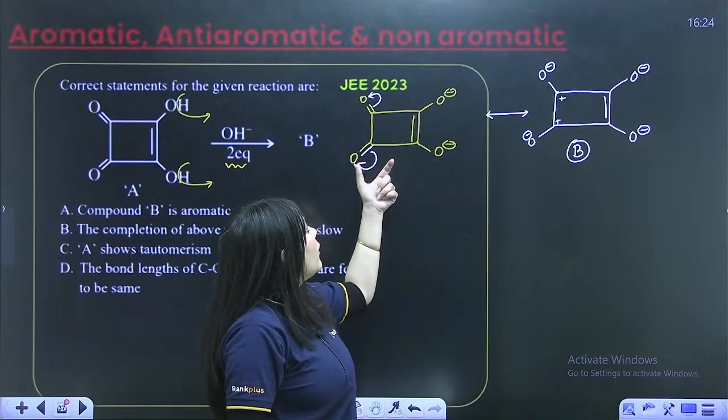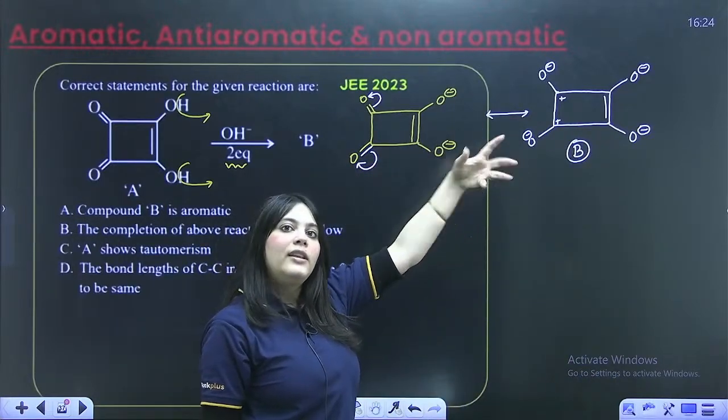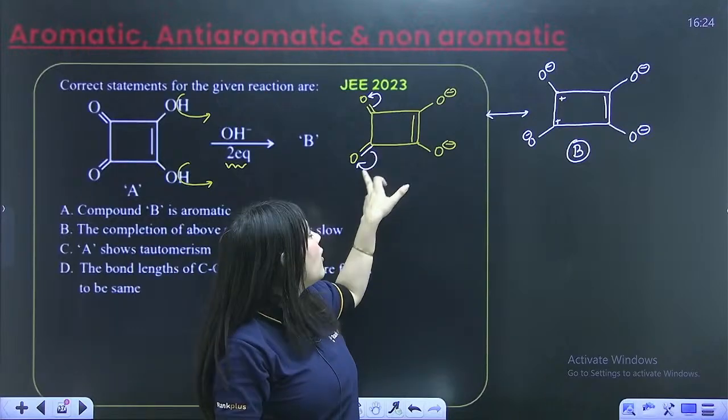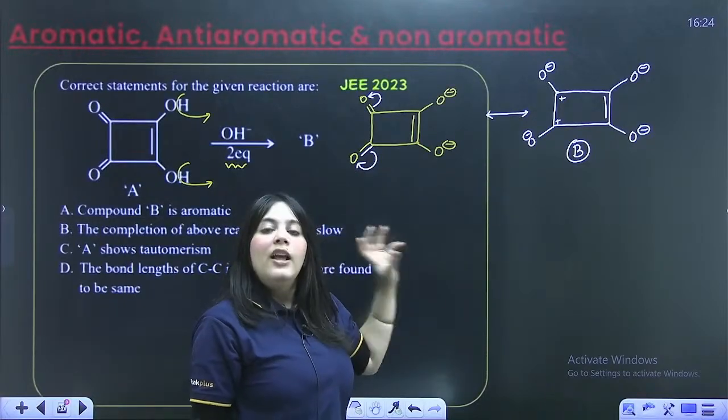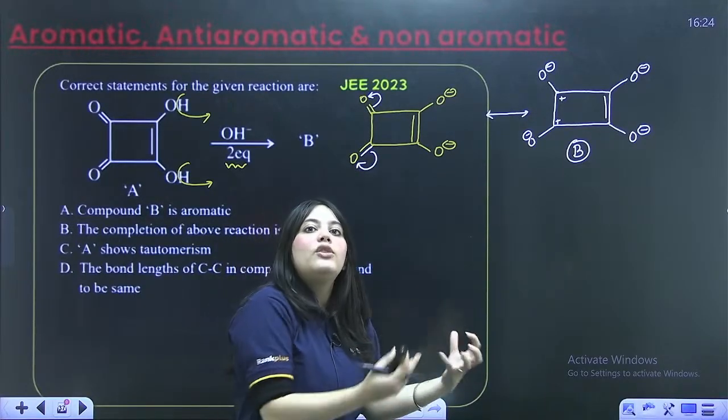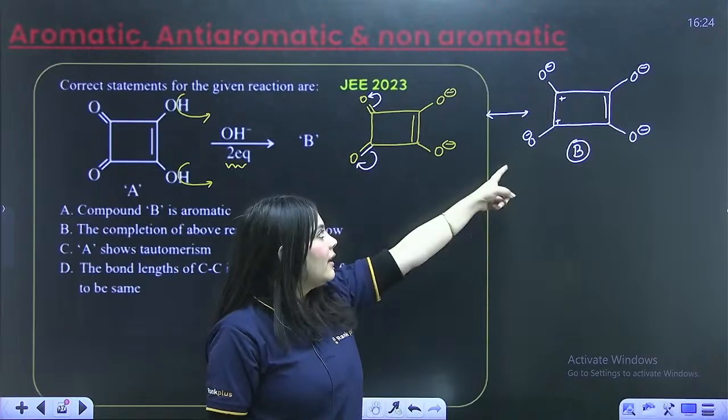I can write the compound B either in this manner or in this manner. They're all the same thing. I've just converted this bond into a single bond, right? Why? Because oxygen is more electronegative, so it will pull the electrons towards itself. It can get a negative charge.